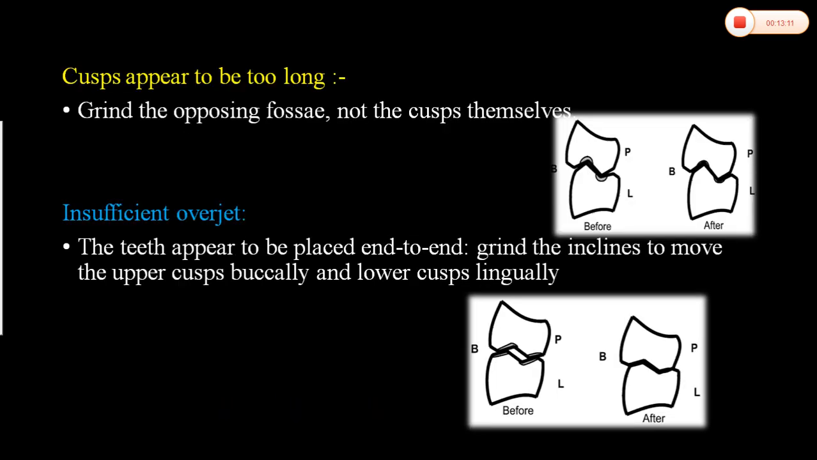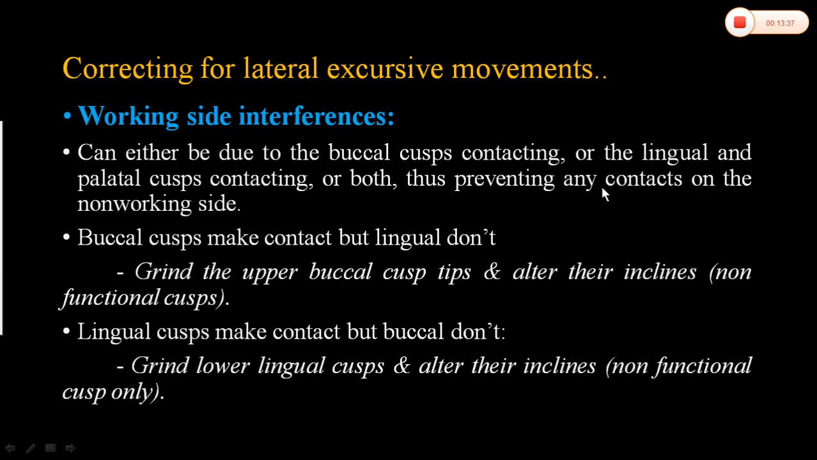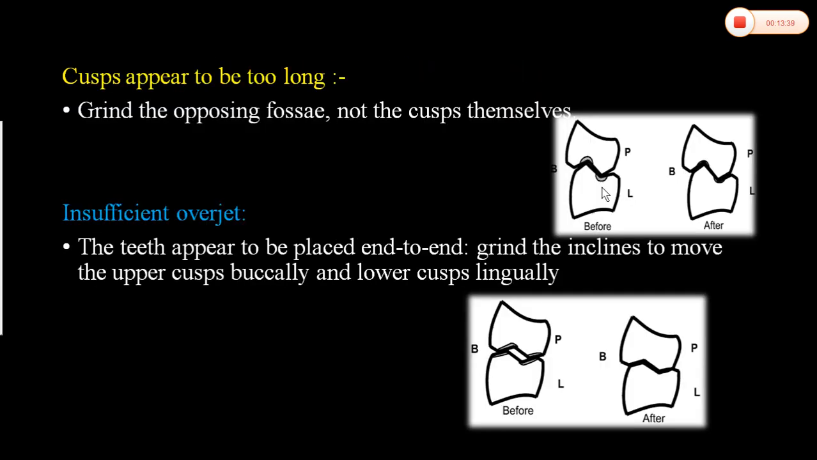If cusps are too long, see, this cusp is too sharp, this cusp is too sharp. Grind the opposing fossa. So this is the mandibular teeth. The buccal cusp is steep. Because of this, if there is any interference, we have to deepen the fossa. The maxillary palatal cusp is a functional cusp. If it is sharp, instead of grinding the sharp functional cusp, we have to grind or deepen the fossa.